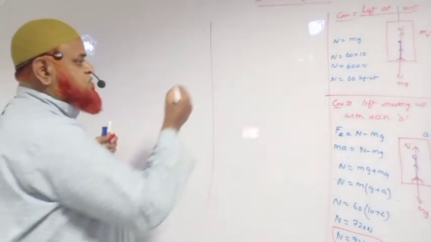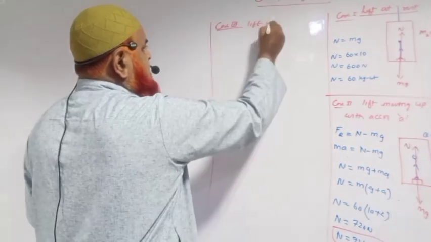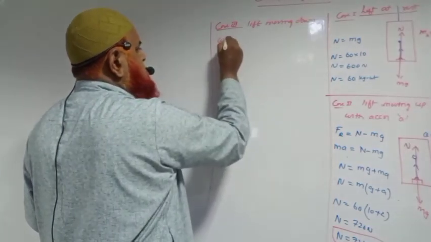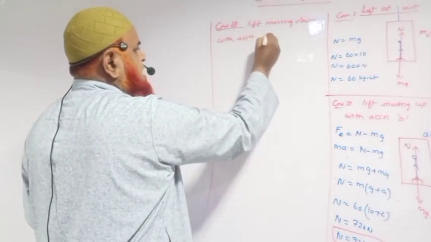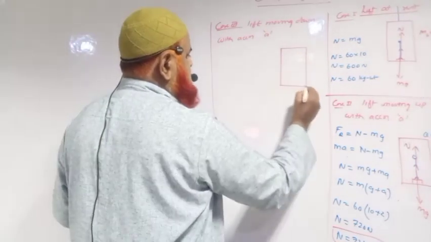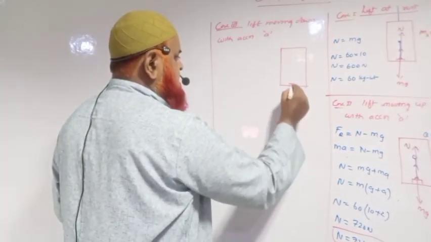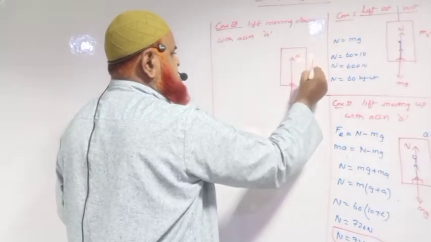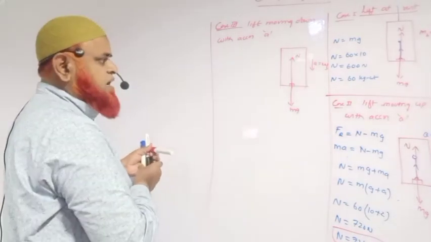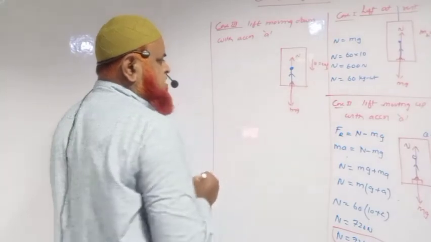Okay, so let us go for case 3 here. Okay, so in this case 3, lift moving down with acceleration a. So when the lift is moving down with an acceleration a, what happens here? So this is a lift here, and here mg is acting downwards, normal reaction is acting upwards. Let us consider it is moving with an acceleration of 2 meters per second square downwards, and a boy present here is standing on the weighing machine.